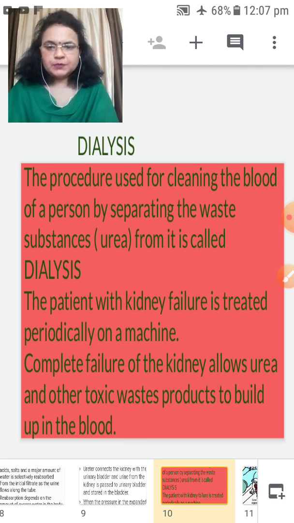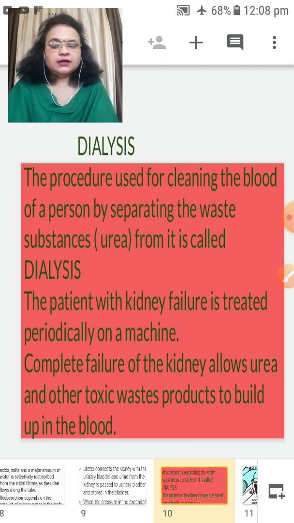At that time the patient undergoes a special procedure for cleaning the blood by separating the waste substances, called dialysis. So what is dialysis? Dialysis means again an excretory system, but it is an artificial excretory system done by a setup of machine and various apparatus.